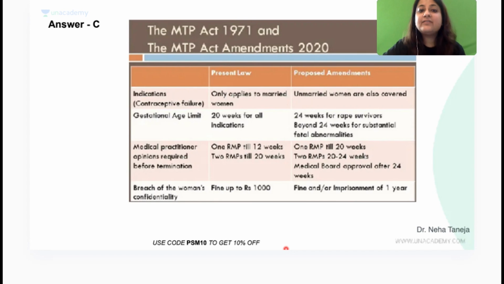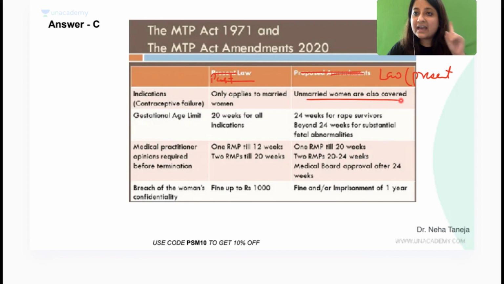So what are the salient features that you have to remember? Present law जो है, it was applying to only married women, but the present law now applies to unmarried women also, plus the gestational age limit has gone to 24 weeks for rape survivors, and beyond 24 weeks for substantial fetal anomalies.